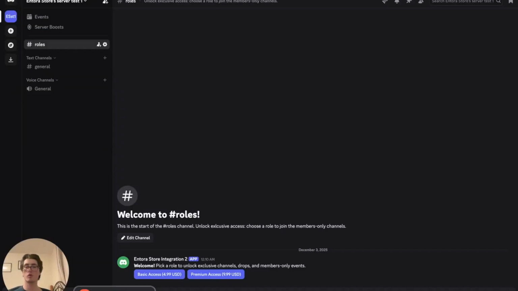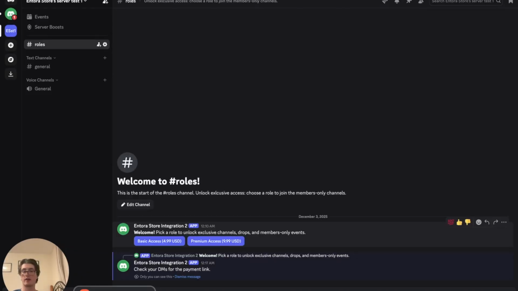I'm going to do a quick demo of the user flow that a fan goes through when a creator uses Entora. And so you can see we will have the fan inside the creator's server here, and they're just going to see this roles channel. And we can see that we have this nice message here: welcome, pick a role to unlock exclusive channels. Creator can optionally include a bunch of details here about what each role is going to grant for the fan. And so we're just going to click on the basic access for now.